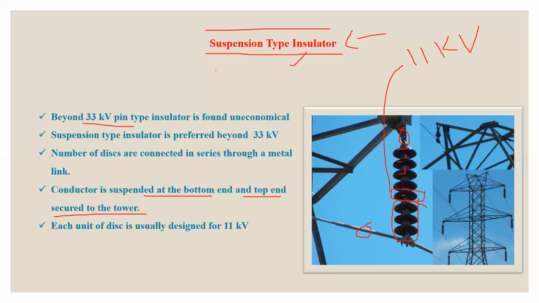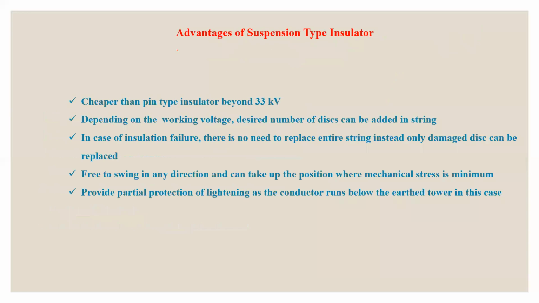There are various advantages of the suspension type insulator over the pin type insulator. You can see here, the suspension type insulator is cheaper than the pin type insulator beyond 33 kV. Its other advantage: depending upon the working voltage, the desired number of discs can be added in the string. Suppose today the working voltage is 33 kV, so you will use 3 discs only, but after some years, suppose the voltage level is changed from 33 kV to